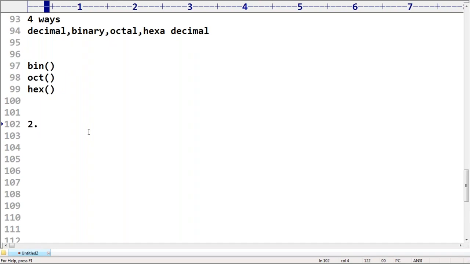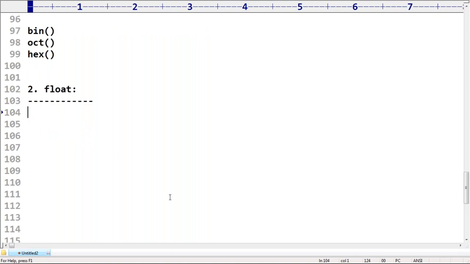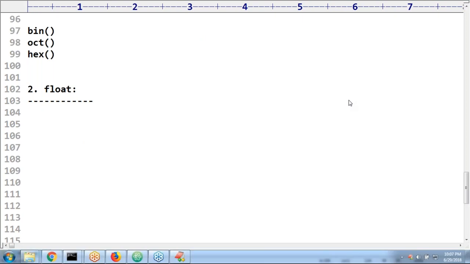Now the second one, float data type. But here also some loopholes are there, so let me talk about that. How does it get FFF? This is about your doubt. Very simple, the process is always the same.